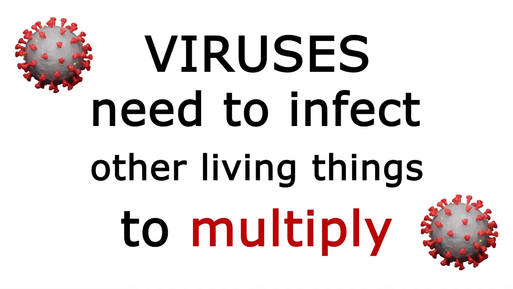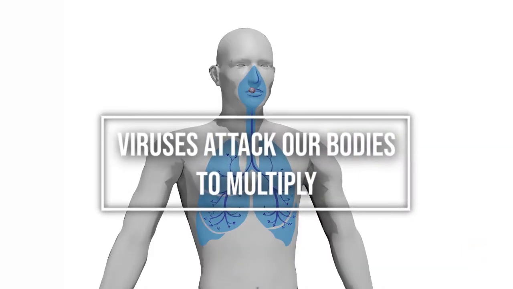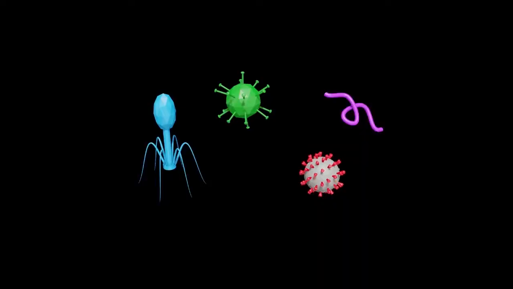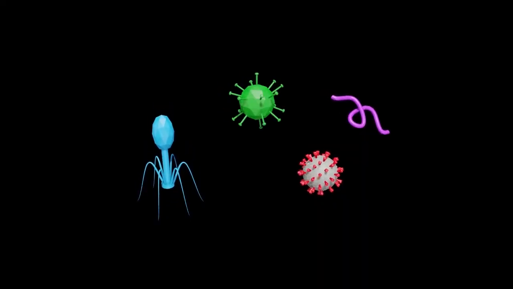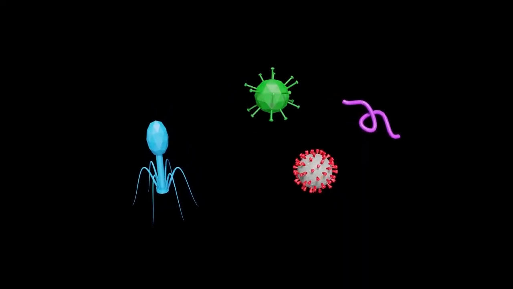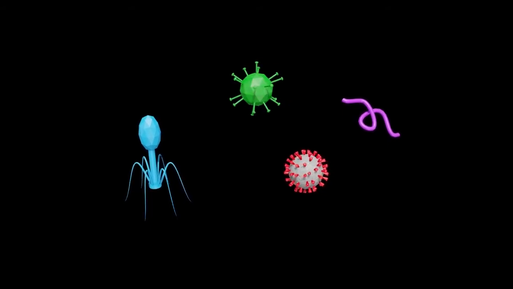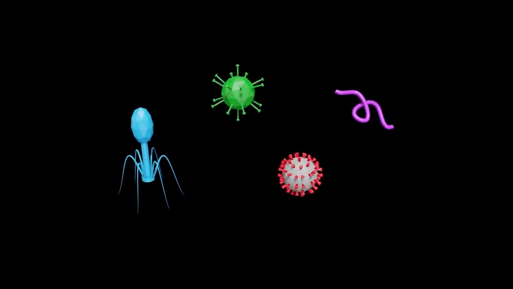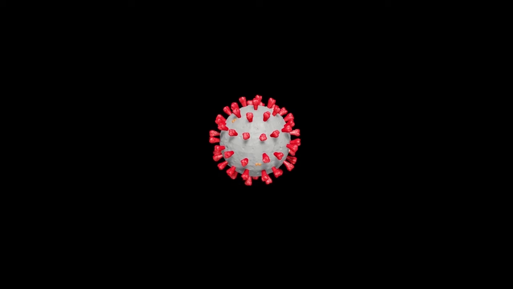Viruses need to infect the cells of other living things in order to multiply and survive, since they don't have the capabilities to do so on their own. This is why these tiny invaders attack our bodies. There are many different types of viruses, each with their own unique features that help them infect living things. But recently, the coronavirus family has gained a lot of attention.